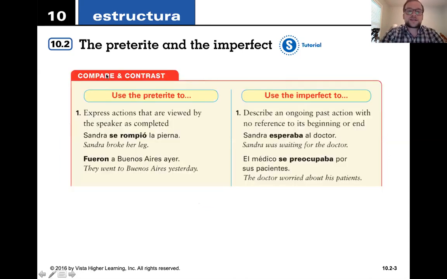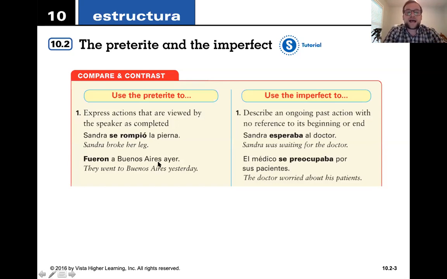Very good. All right, so let's look at some concrete examples of when to use the preterite and when to use the imperfect. When you use the preterite, we express actions that are viewed by the speaker as completed. So something that is done. We looked at the timeline, right? The dot on the timeline. It's done. We can track the beginning and the end. Sandra se rompió la pierna. Sandra broke her leg. That has a clear beginning and an end. She wasn't breaking her leg. We're not talking about an ongoing action where she's still breaking it. No, something that happens, right? You break your leg and it's done.